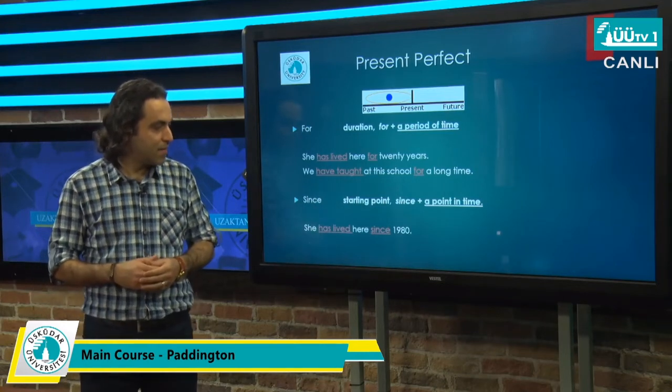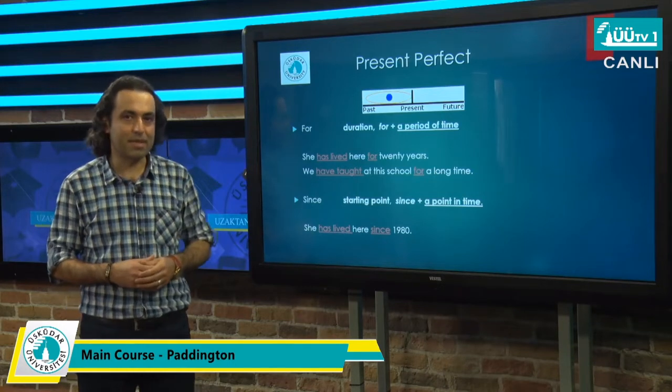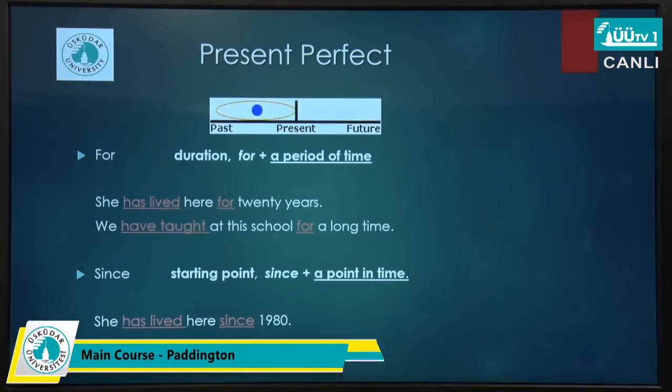She has lived here since 1980. It is exactly like the example that we had for for, but you can see in the next one, after since we are referring to a date, the time that the action started. The other example, we have taught at this school since 1965. Again, it refers to the time that it has been started. Is it over? Of course not.